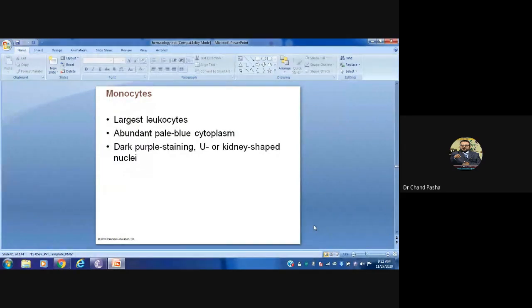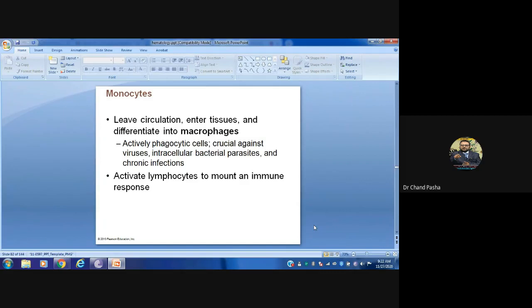Next, monocytes. Monocytes are the largest of your WBCs. Abundant pale blue cytoplasm is there. Dark purple stained U or kidney shaped nuclei are there in this case. Monocytes leave circulation, enter tissue, and as I told you, macrophages will be formed.